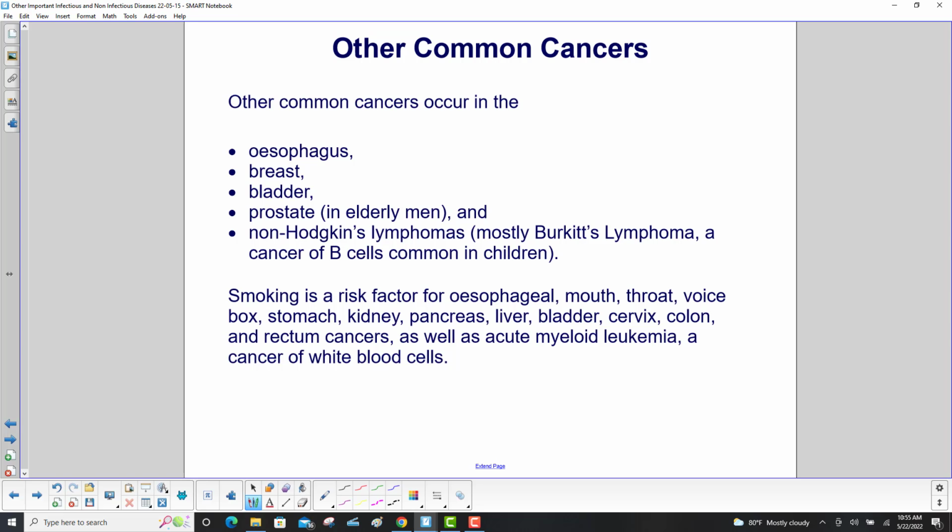Smoking is a risk factor for esophageal, mouth, throat, voice box, stomach, kidney, pancreas, liver, bladder, cervix, colon, and rectum cancers, as well as acute myeloid leukemia, a cancer of white blood cells. So this just isn't any good for you.